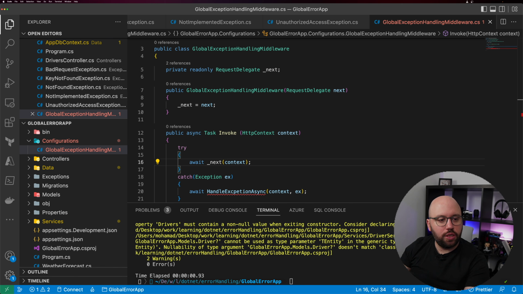Inside that middleware we have the catch, and once we catch it, we pass it into the right method, which is the HandleExceptionAsync method, and from there we process it. To make this a bit simpler, let me just open this and, 1 second,